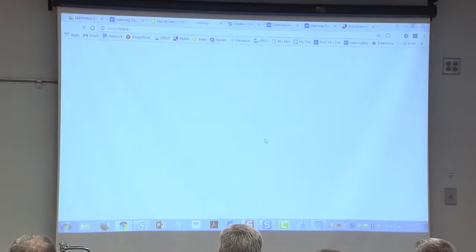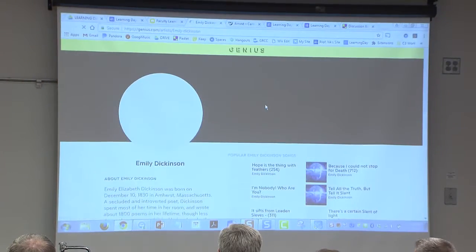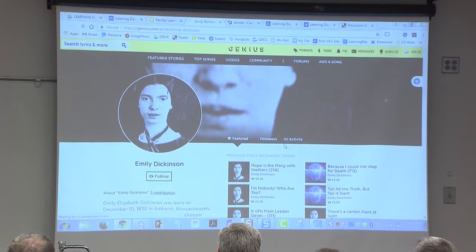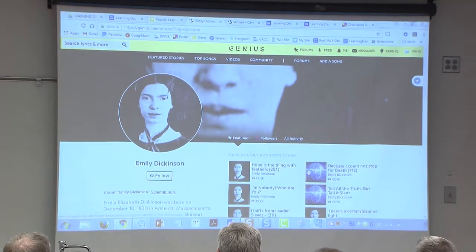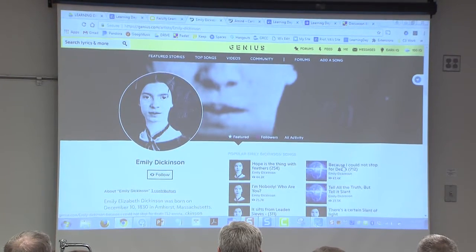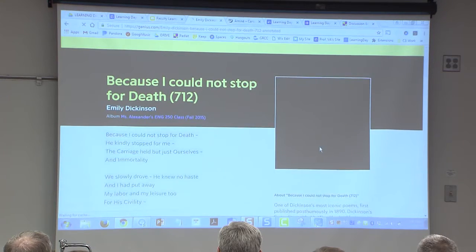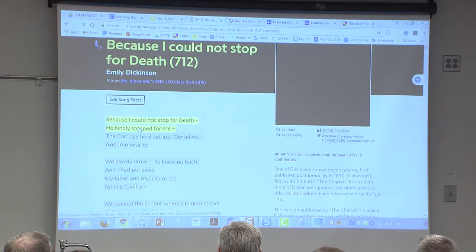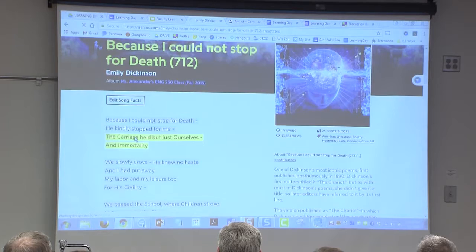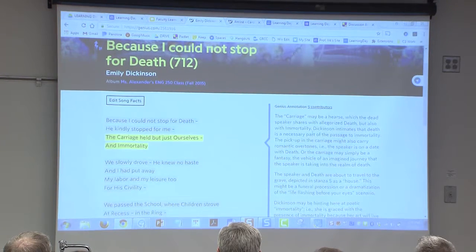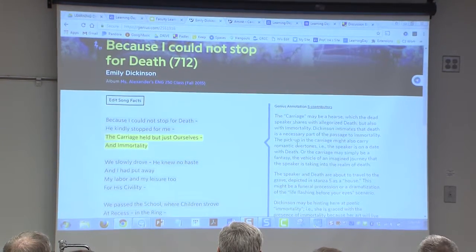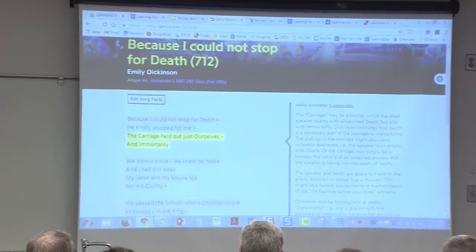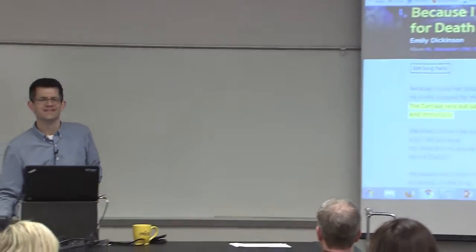And they've started a Lit Genius site. And here's the Emily Dickinson page at Genius. If you click on Because I Could Not Stop for Death, it's annotated. And I could click on this line: the carriage may be a hearse, et cetera. And people can upvote and downvote and comment and reply and add all kinds of things to it. It's a great, probably cheating tool, now that I think of it. Just thought of that now.